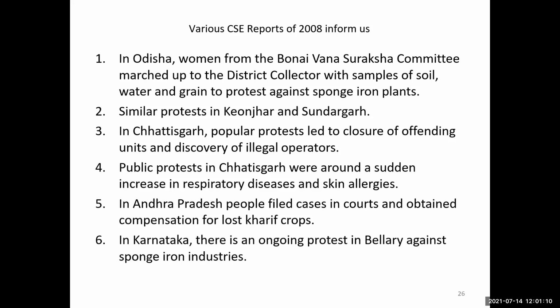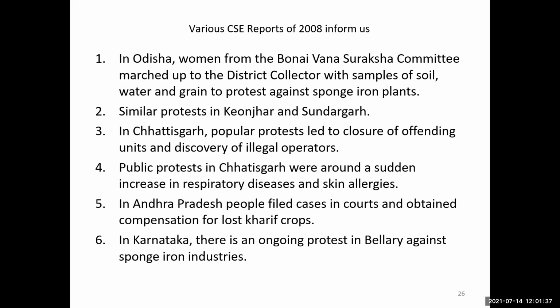Now a similar case in Keonjhar and Sundargarh. Keonjhar is near the city of Chaibasa, on the border of Odisha and Jharkhand. In Chhattisgarh, a popular protest led to the discovery of illegal operators among the offending units. The public protests in Chhattisgarh were around the sudden increase in respiratory diseases and skin allergies.